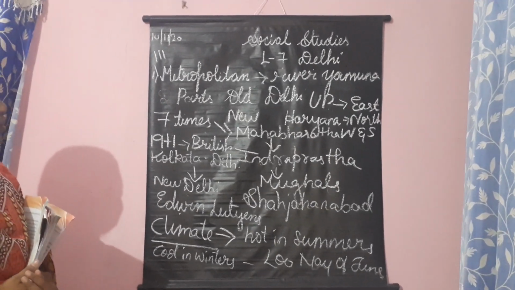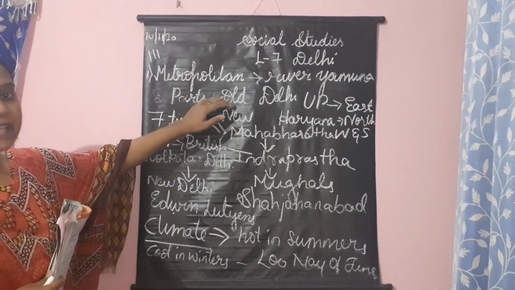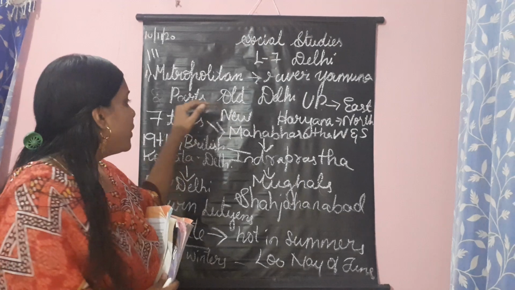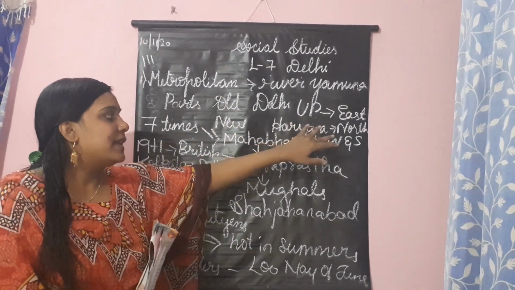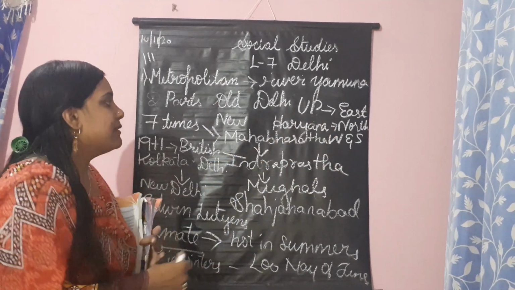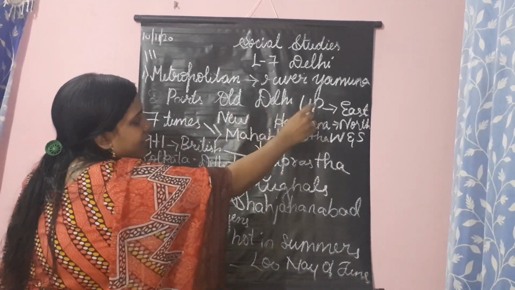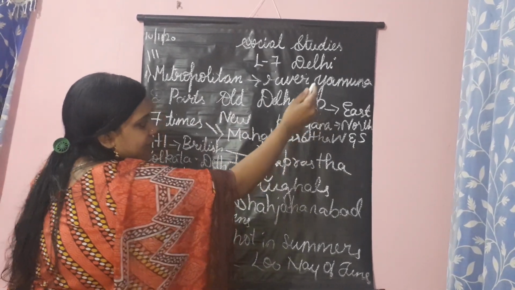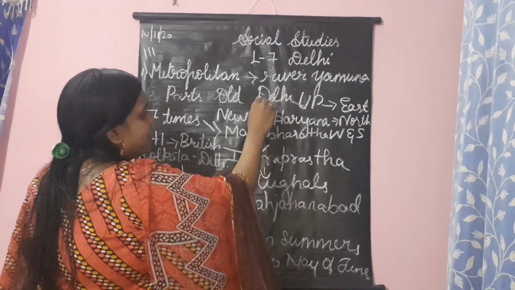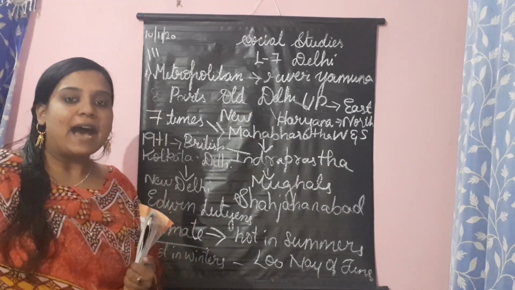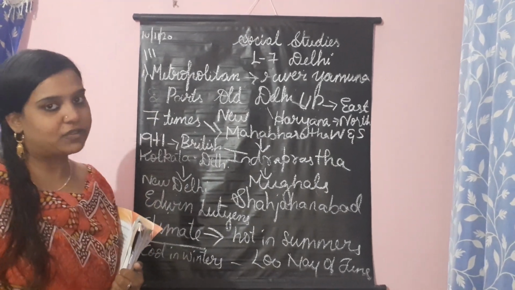It has two parts, children: Old Delhi and New Delhi. Delhi is surrounded by Uttar Pradesh in the east, and Haryana in the northwest and south. So Delhi is in between Uttar Pradesh and Haryana. UP is Uttar Pradesh.